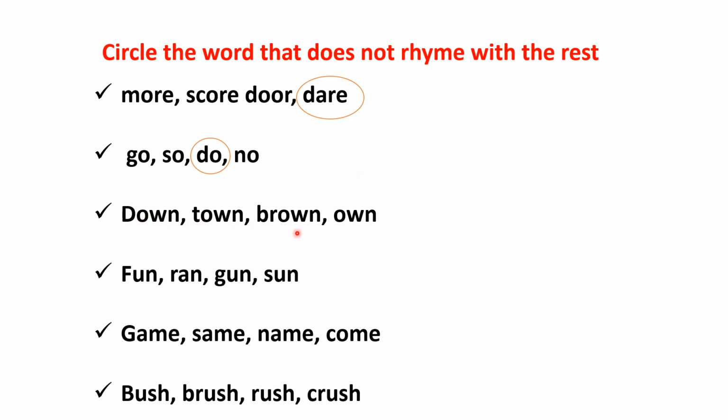Okay, now let's see another one. Down, town, brown, own. Which word is not rhyming with the rest? The answer is own. Fun, ran, gun, sun. It is easy, yes. The answer is ran. Let's see another one. Game, same, name, calm. The word which is not rhyming with the rest is calm. The last one. Bush, brush, rush, crush. Which is the non-rhyming word? The word is bush.